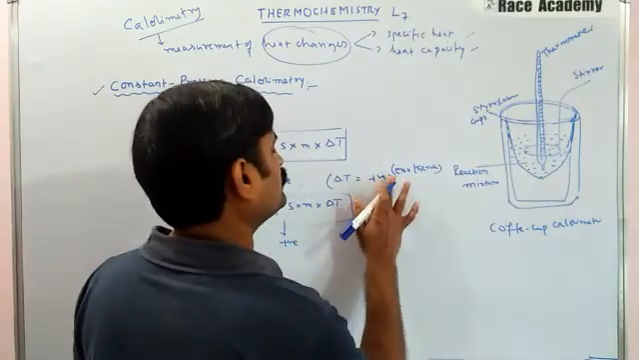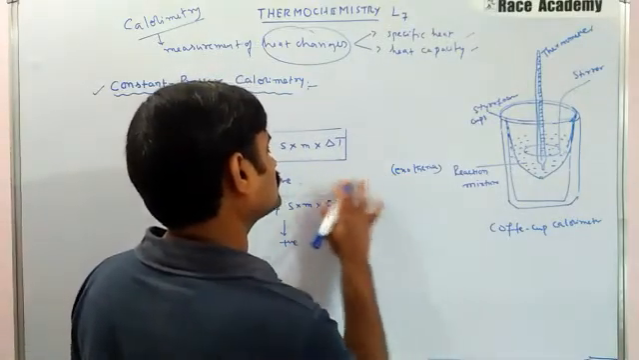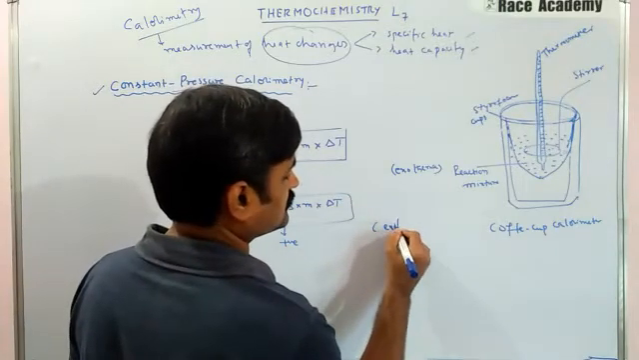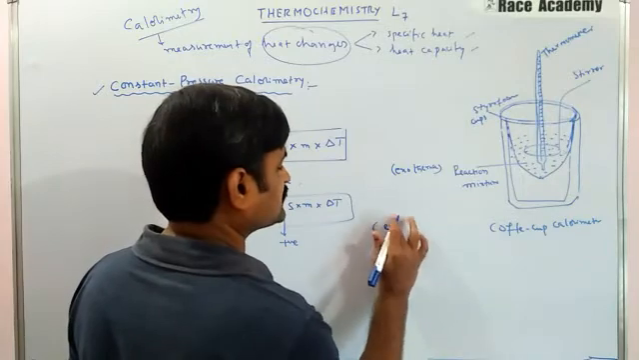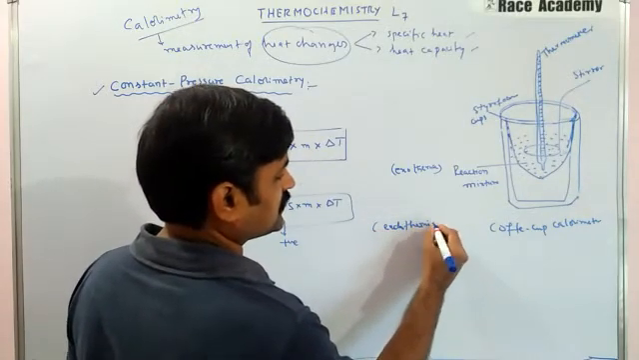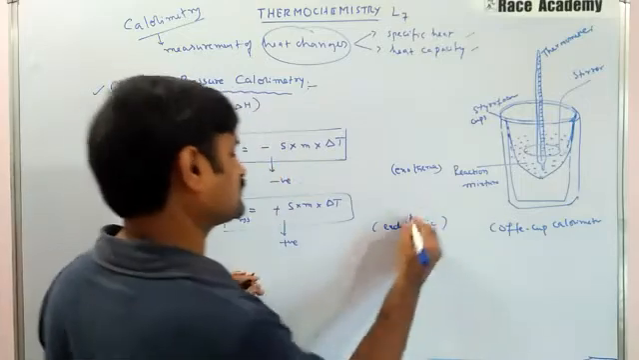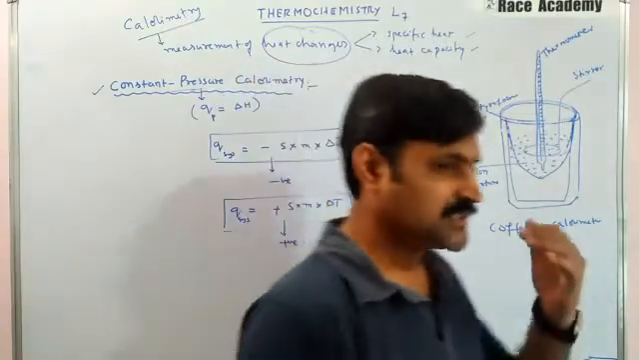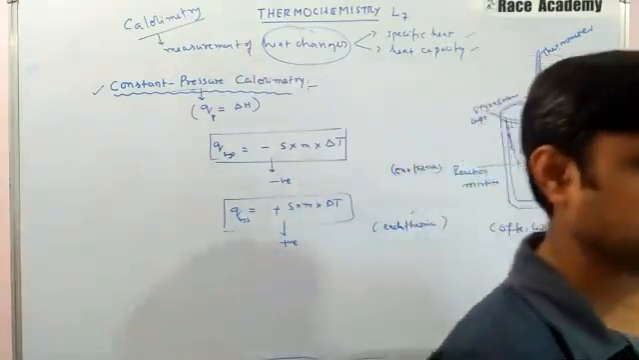So there is no need to think about delta T now. That is absorbed means it is endothermic process. So temperature is reduced in that case, right?